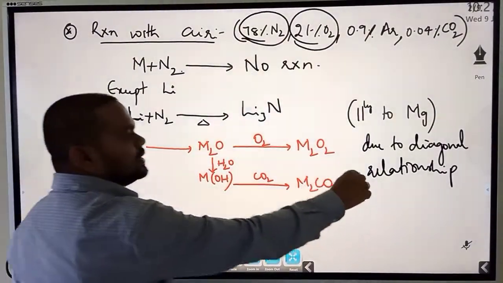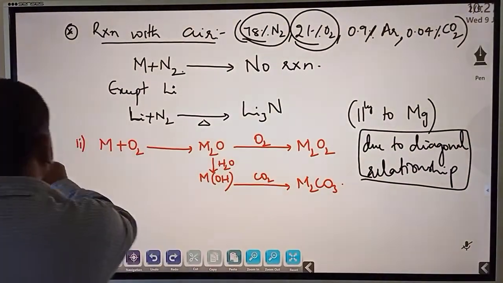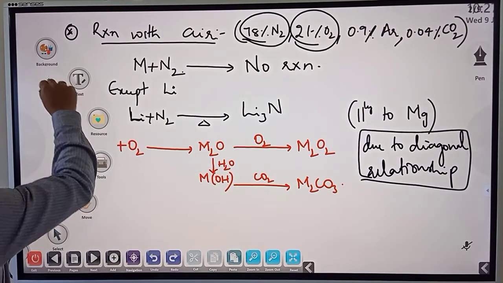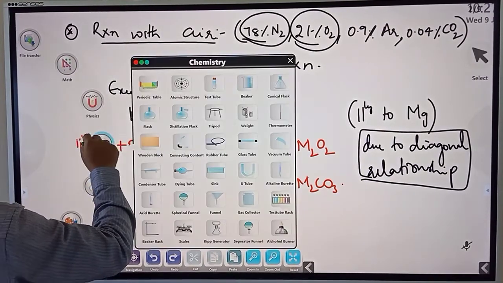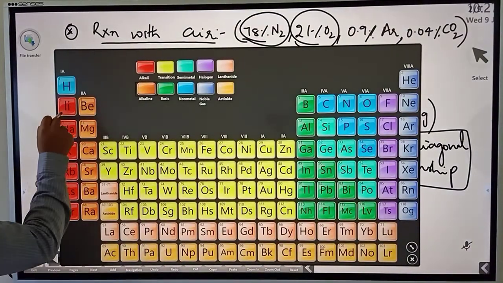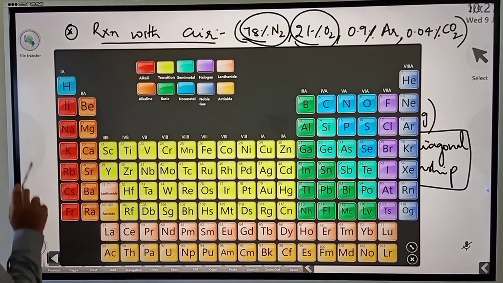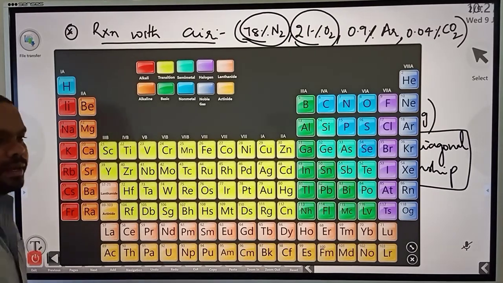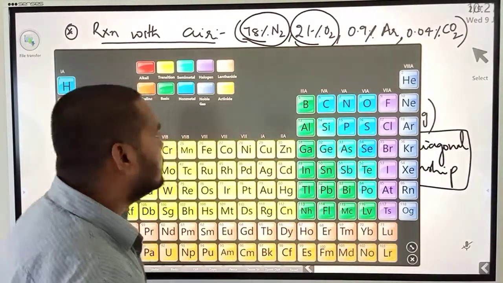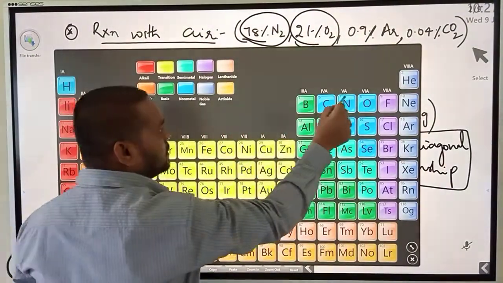So due to diagonal relationship, because of this reason, what is diagonal relationship? The name itself is giving the picture. For example, if you look at this, you can see the elements, that is, lithium is in diagonal relationship with magnesium. Remember this, elements of the second period. This is my first period, hydrogen, helium. Second period, lithium, beryllium, boron, carbon, nitrogen, oxygen.